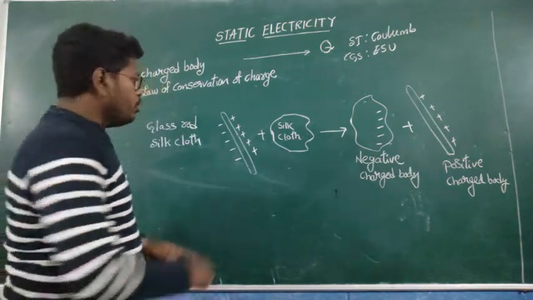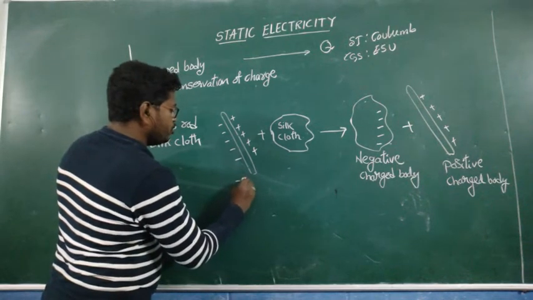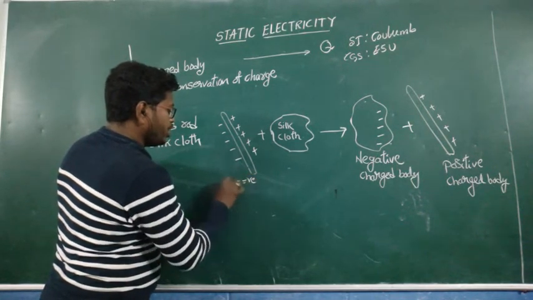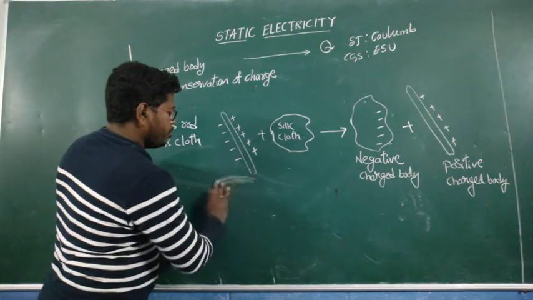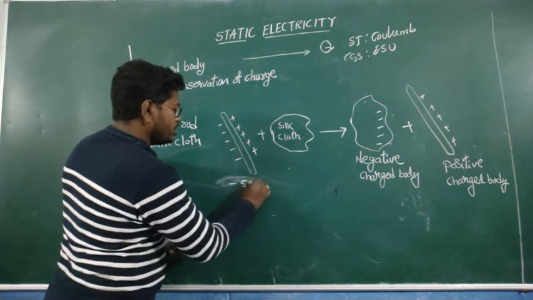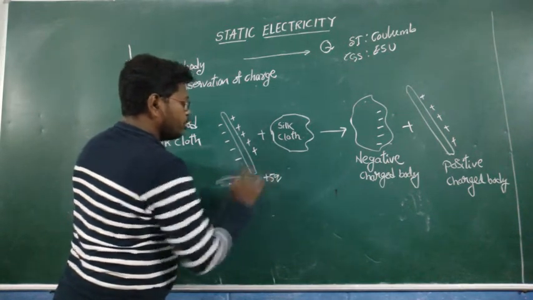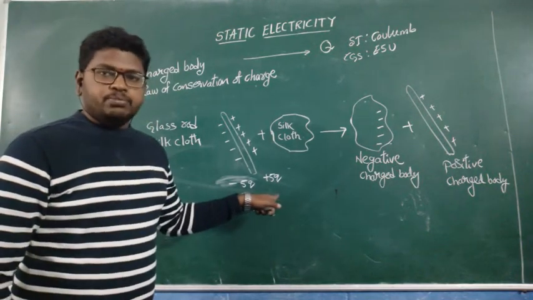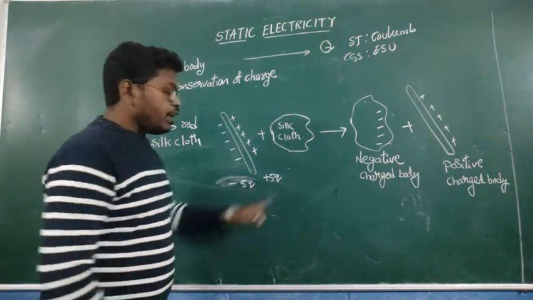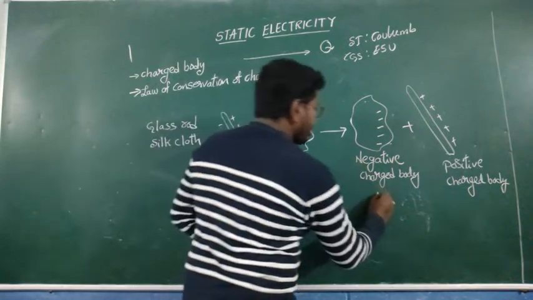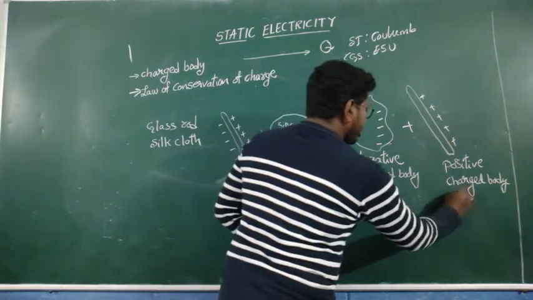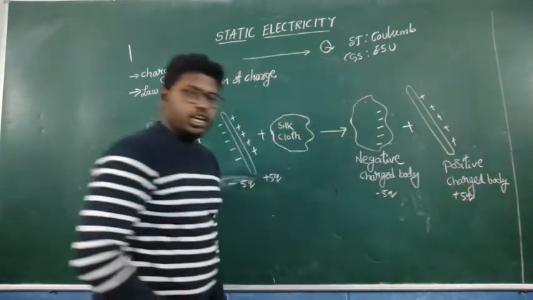Before rubbing, it contains five negative charges and five positive charges. After rubbing, the silk gets the five negative charges, and the rod contains five positive charges.